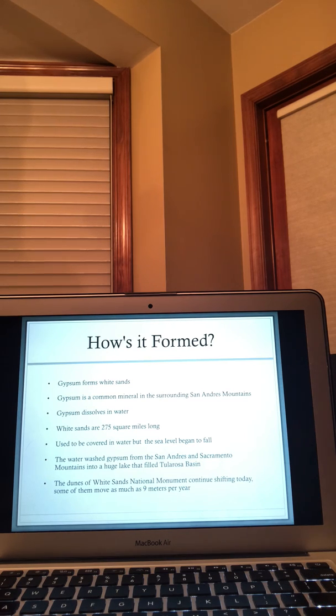So these dunes of the White Sands National Monument continue shifting every day. Some of them move at about 9 meters per day. With the wind, those strong currents are blowing them continuously.